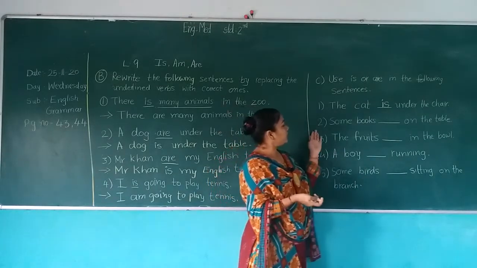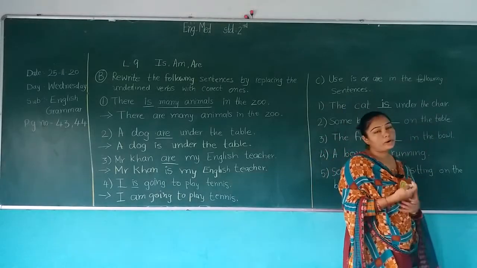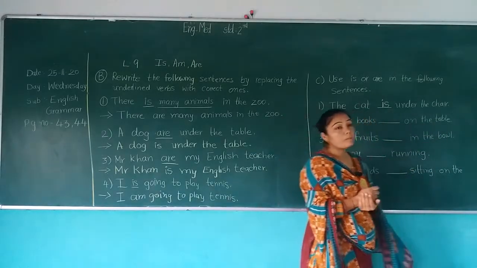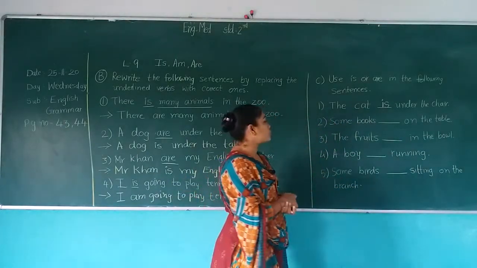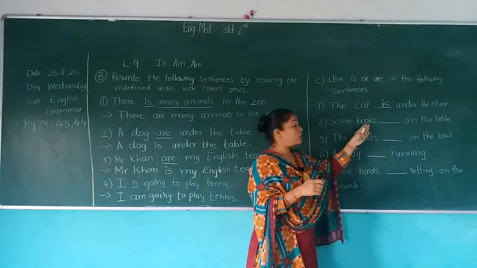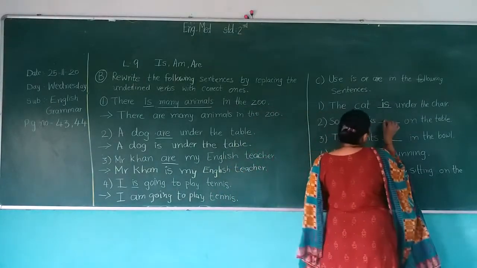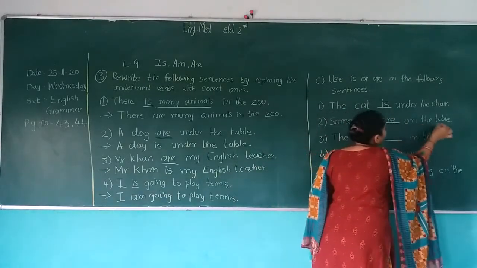Okay. Now, second. Some books dash on the table. Some books means we have to talk about more than one book. So, here is written books. So, what we use is are.